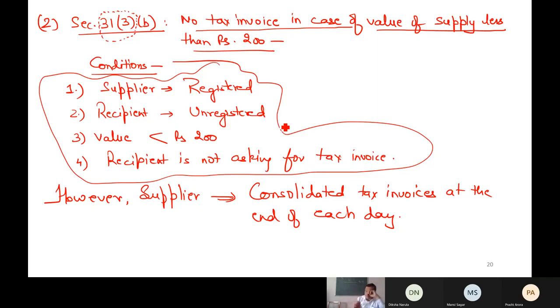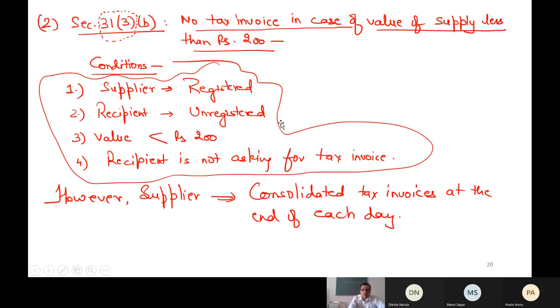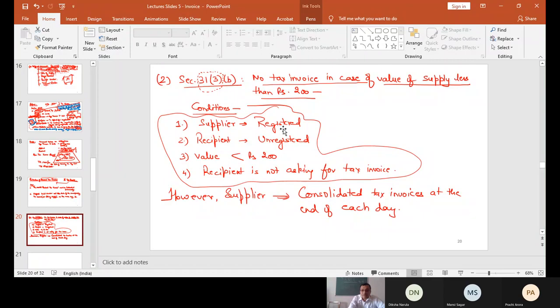So there is no need to issue 10 tax invoices to 10 different people. A single consolidated tax invoice of 100 rupees can be issued at the end of each day. This is the point. Please raise your hand if the concept is clear. This was my second point where a tax invoice is not required.